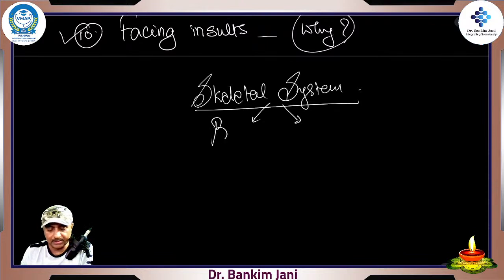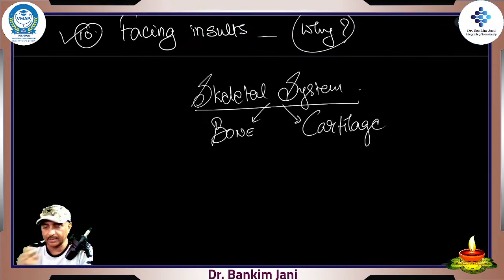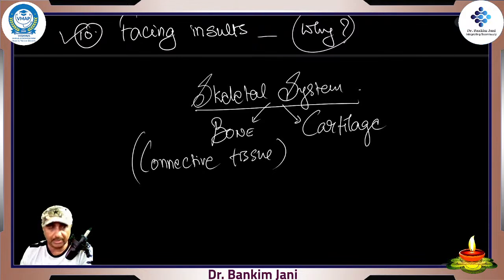Skeletal system, this is when we are dealing with bone and cartilage. Simple as that, bone and cartilage. Bones are a sort of connective tissue, so not only muscles or skin, but bones are also a sort of connective tissue. The only thing is that they are pretty hard. And why should they be hard?